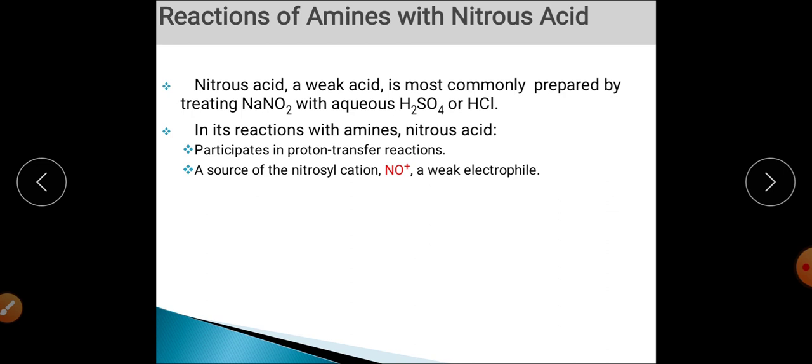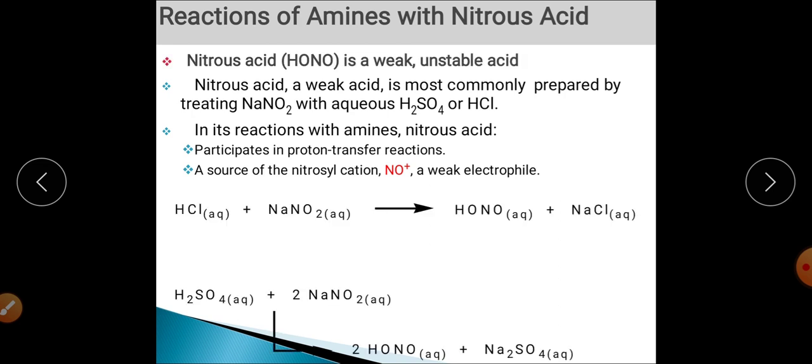And the third one, nitrous acid is a very nice source of the nitrosyl cation, that is NO positive, which is a very weak electrophile, and from this the further reaction will happen, right?